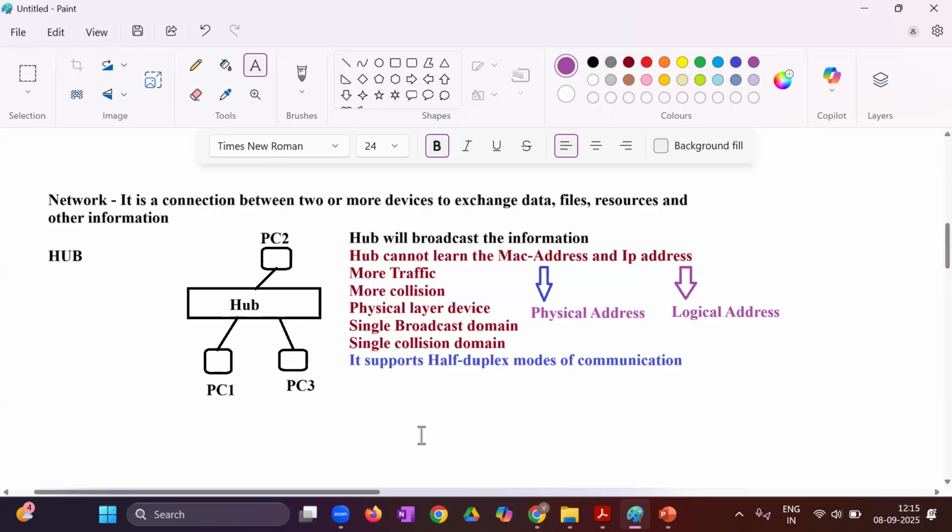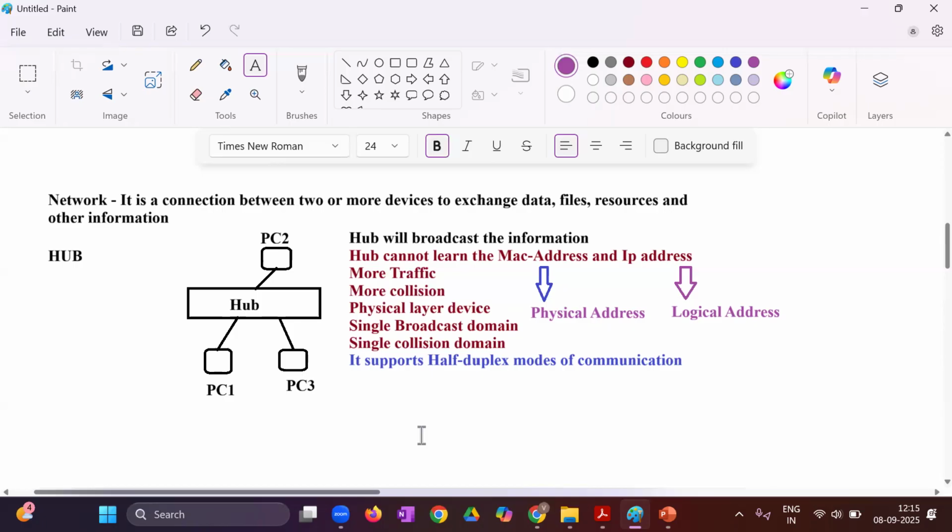So when the devices are not in the same network, what is required? Logical addresses, that we call IP addresses. Whereas when devices are located in the same network, then the MAC address is enough to have the communication, right? That's why in general, whenever we have communication in the LAN environment, we use MAC addresses. And whenever we have to use communication between different LAN environments, we use logical addresses.